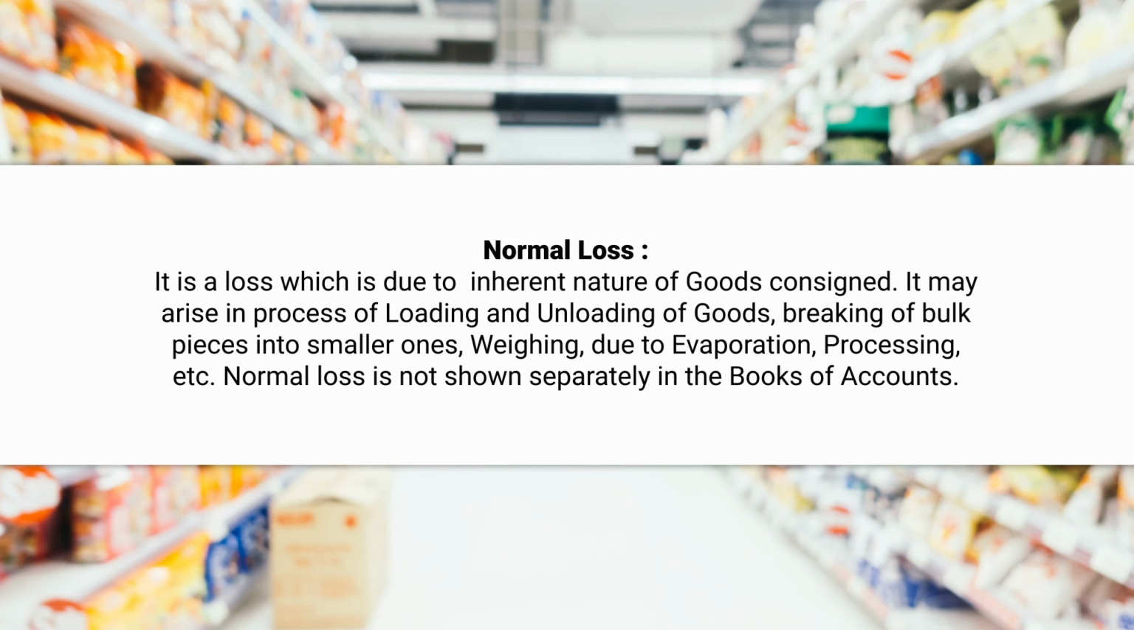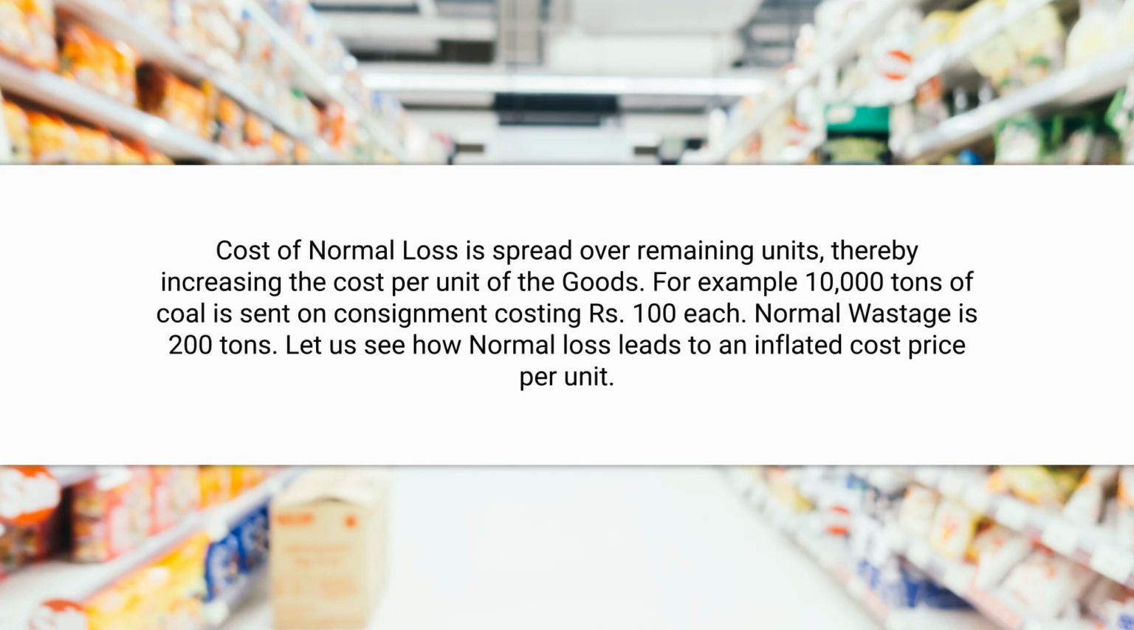Normal loss is not shown separately in the books of account. So the cost of normal loss is spread over the remaining units, thereby increasing the cost per unit of the goods. For example, 10,000 tons of coal is sent on consignment, costing rupees 100 each. Normal wastage is 200 tons. Let us see how normal loss leads to an inflated cost price per unit.